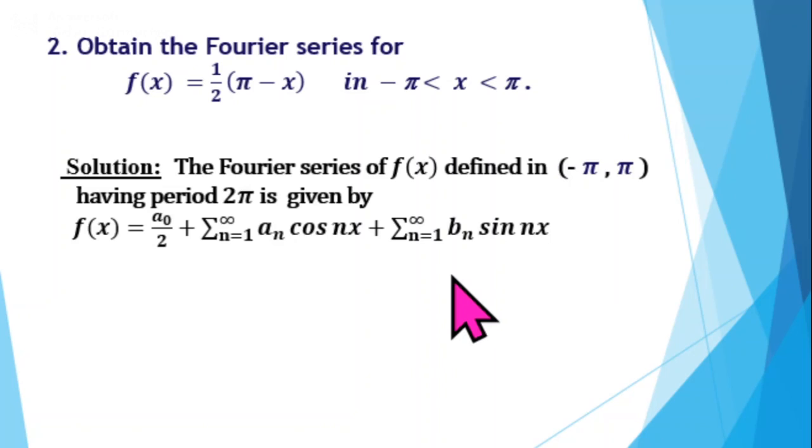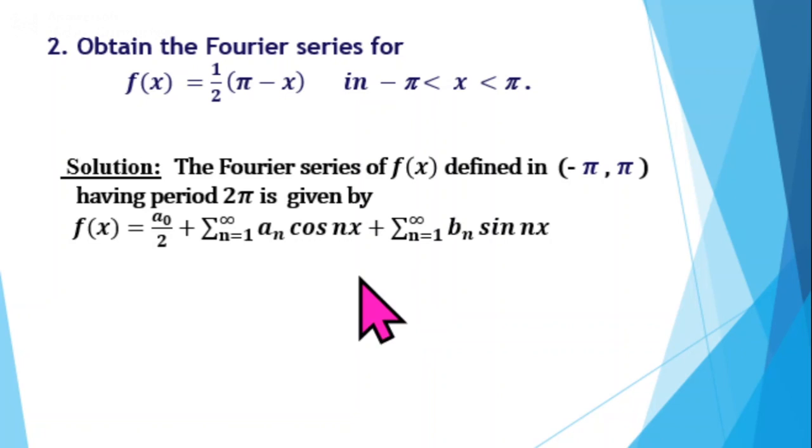So the Fourier series for f of x is f of x equal to a0 by 2 plus summation n from 1 to infinity an cos nx plus summation n from 1 to infinity bn sin nx. How do you get this? In the general Fourier series, take L equal to pi. We have f of x equal to a0 by 2 plus summation n from 1 to infinity an cos n pi x by L plus summation bn sin n pi x by L. In that general series, take L equal to pi. Okay, so we get this series.